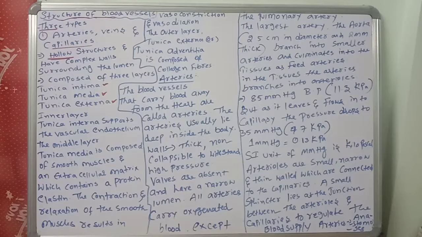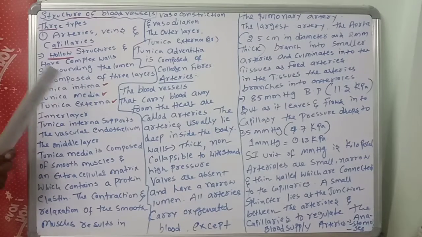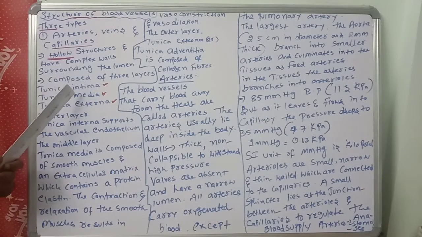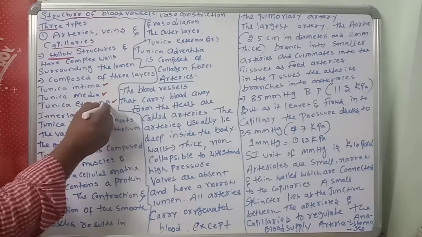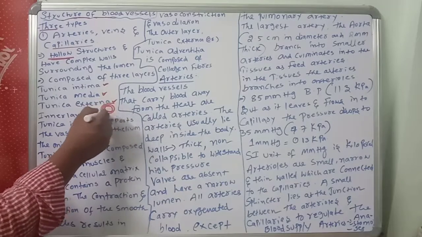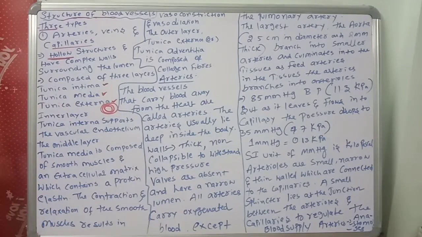So these three points are a must. In the name itself, the answer is there. What is intima? Internal, the inside layer of the blood vessel. Media is the middle layer. Externa is the external, outer layer. Can you guess like this? Intima, media, externa: three layers will be there in the blood vessels.